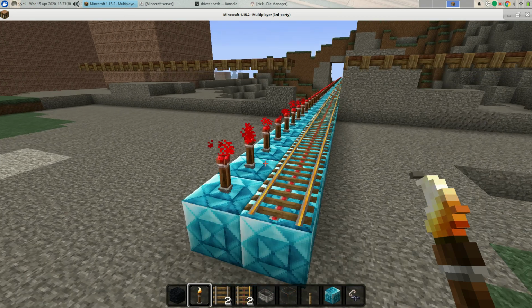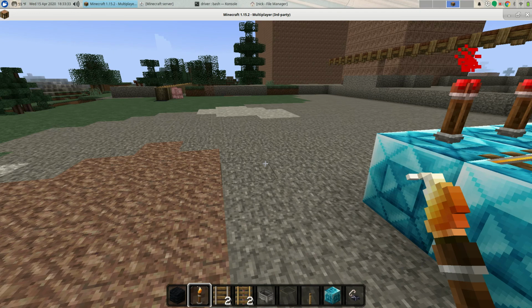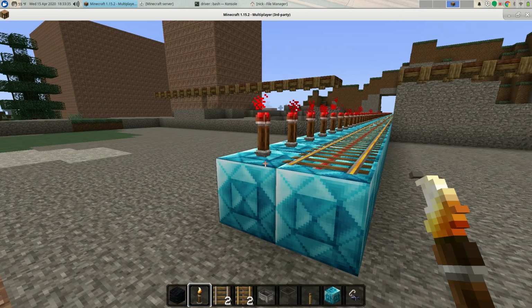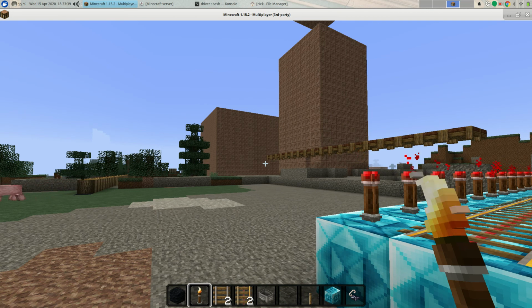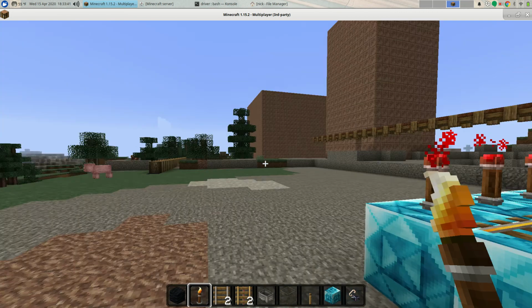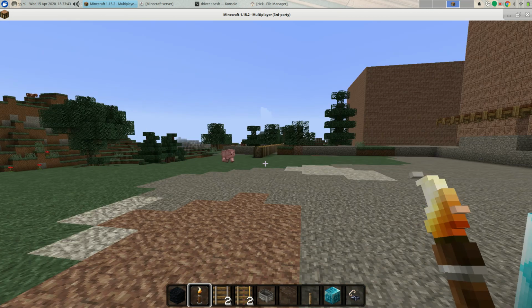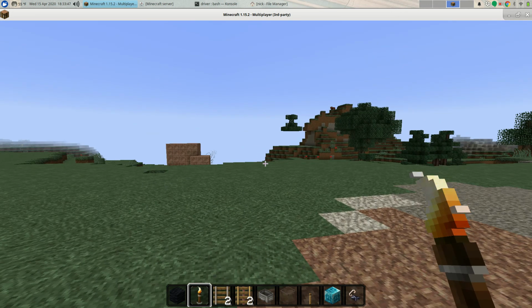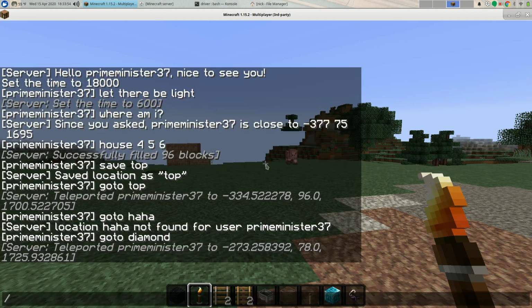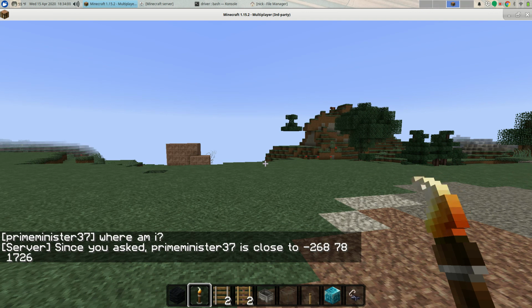And so this got me thinking of this idea of how can I feed commands to the server in a more systematic way. And I didn't want to do it with copy and paste. I didn't want to do it with a function command. And so I made a back end to the server that basically runs the server but intercepts chat messages and lets me do things based on that. So if I say where am I right now, it'll give me my coordinates, right?